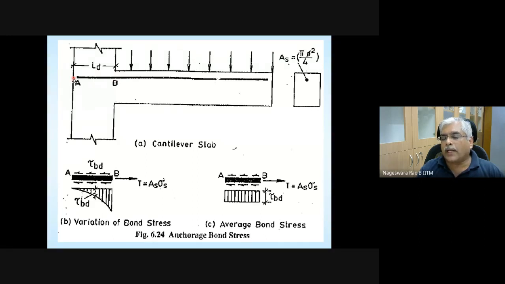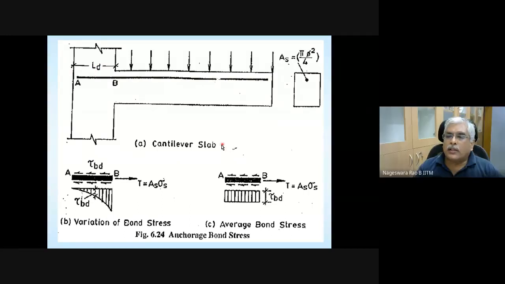Beyond this point also we are extending the steel bar, because unless we do that, this bar is not going to have enough anchorage to take the maximum tension that is going to be developed at point B. As a part of this lecture, we are going to discuss how much I need to extend beyond this point. That is denoted with LD, capital L subscript D, development length. Please take note of this figure.